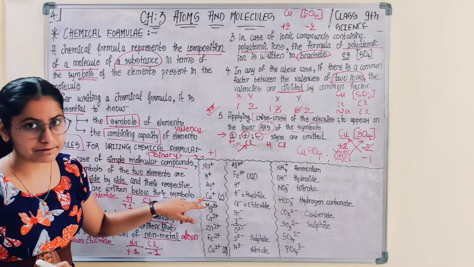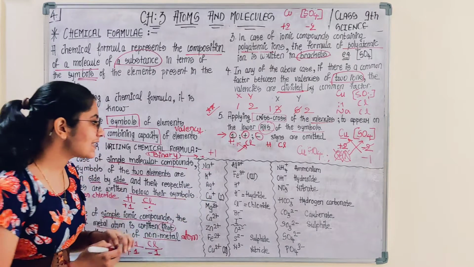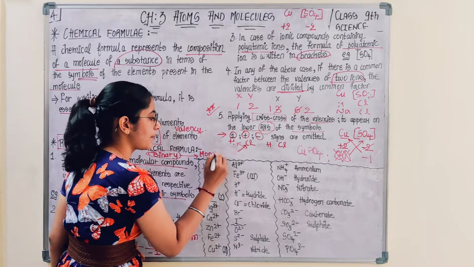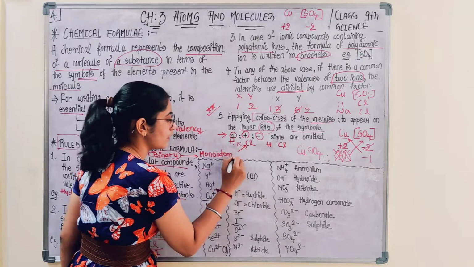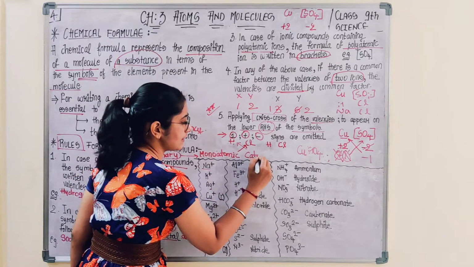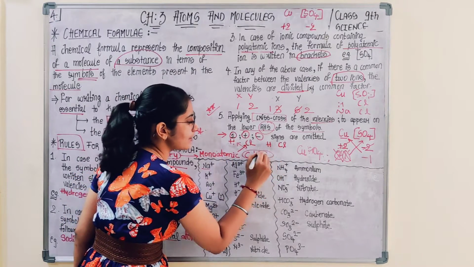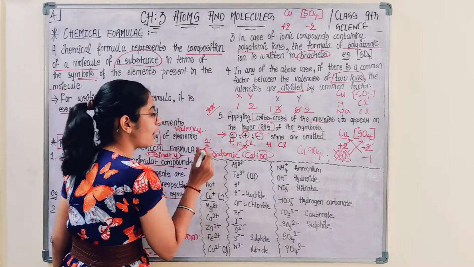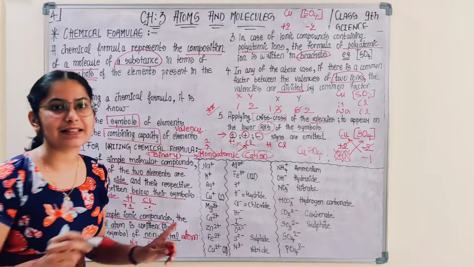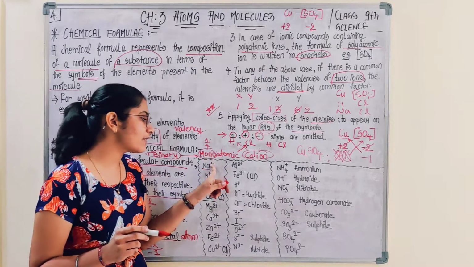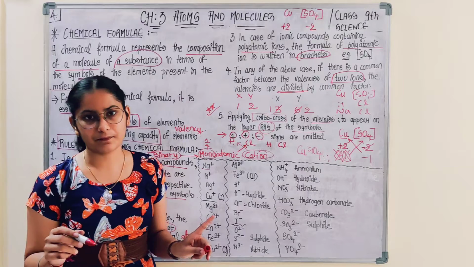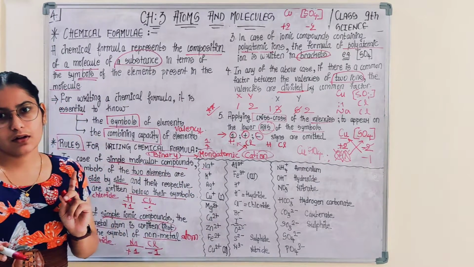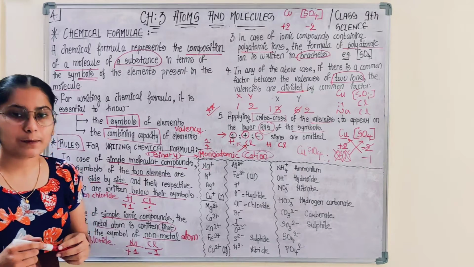Copper +1. So these are known as monoatomic cations. Cations क्यों? Because they are having positive charge. Mono because they are having one valency. ठीक है? और that means the combining capacity is of one atom. They can combine with only one other atom. Are you with me? Okay, so sodium, potassium, silver, copper having +1 valency.